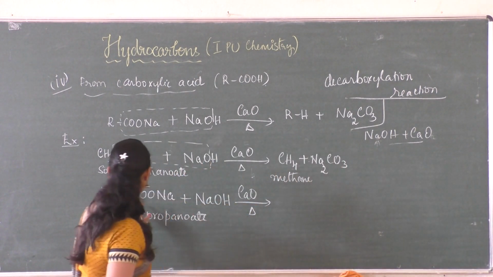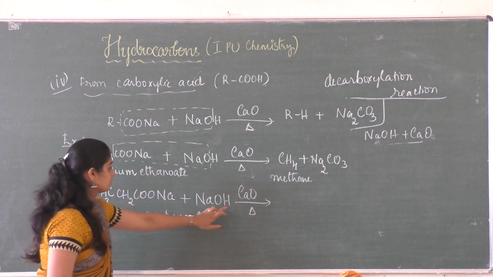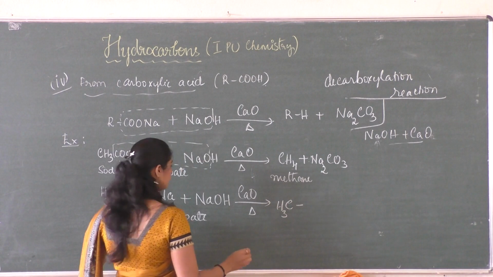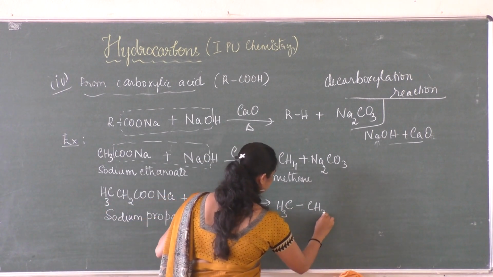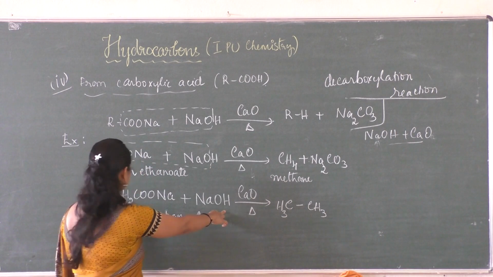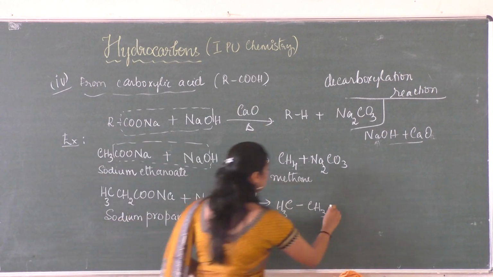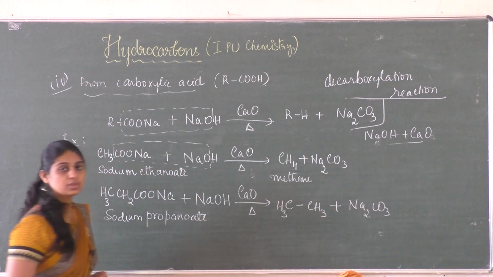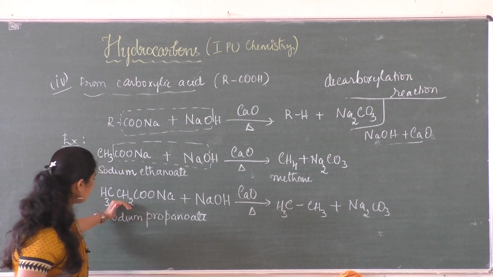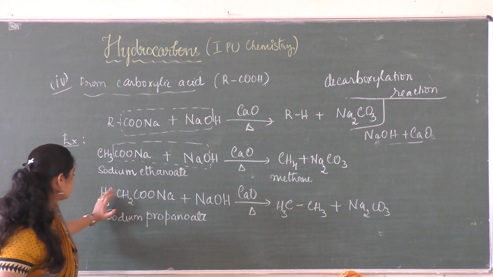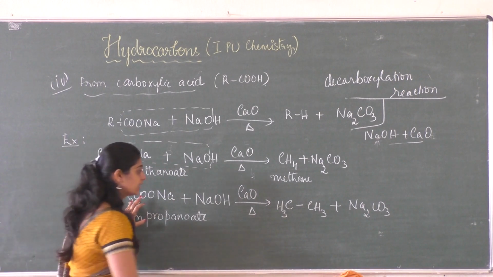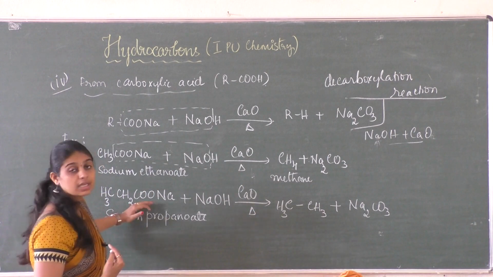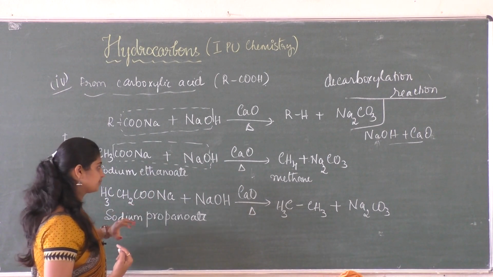So the thing is, you are going to attach a hydrogen here. So this hydrogen, so it forms CH3 bond CH2, in which hydrogen is added, so it forms CH3, plus Na2CO3. So in this process you can observe one thing, that the carbon atoms on the reactant side were 3, so 1 2 3, whereas the alkane that is formed consists of 1 carbon atom less than that of the carboxylic acid.